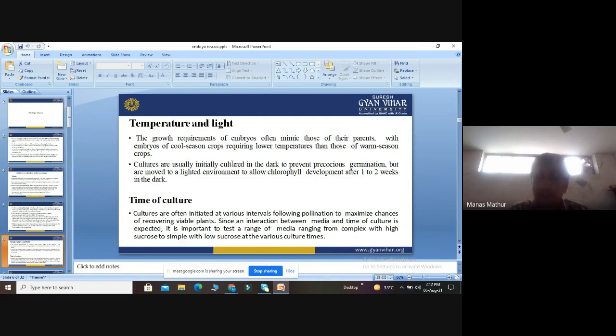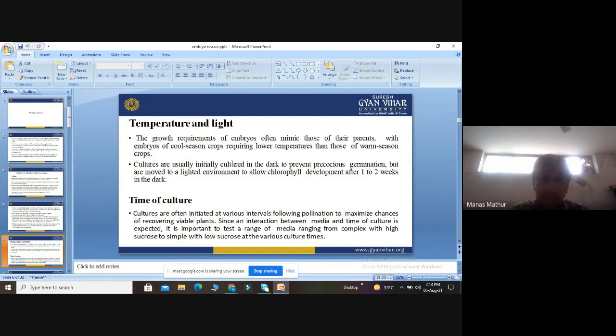Since an interaction between media and time of culture is expected, it is important to test a range of media, from complex with high sucrose content to simple with low sucrose content. So here the variation is in the sucrose content. When sucrose content is high, the media is complex. When the sucrose content is low, the media is very simple.